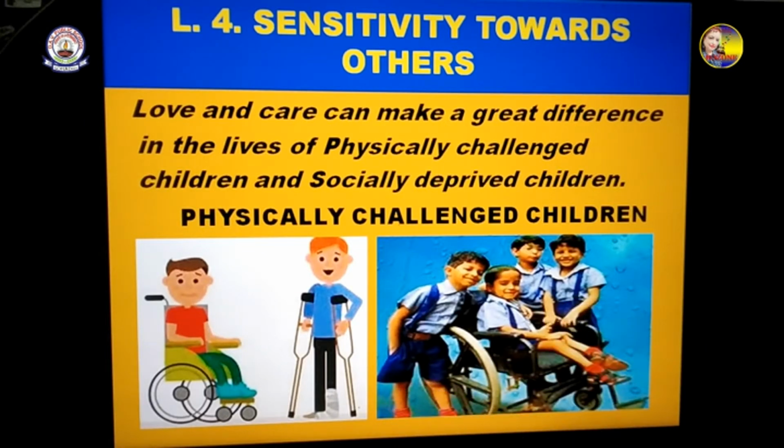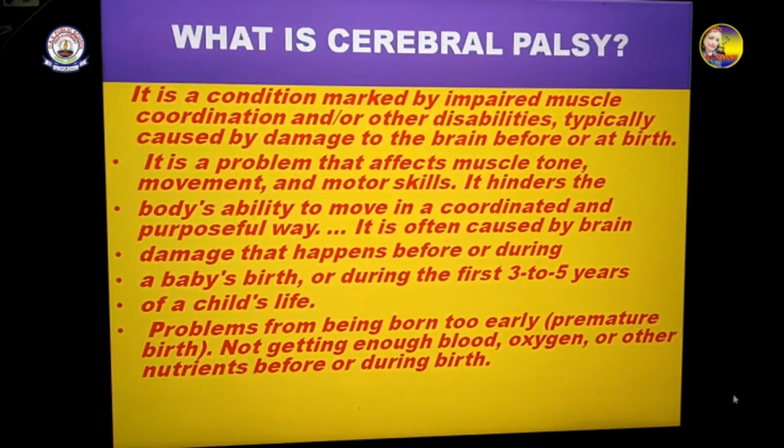We also have to help these children so that they are able to do their work on their own, but we must not show pity towards them. We should always try to give them lots of love. So this lesson, I hope you will like it and you will become more sensitive towards others.